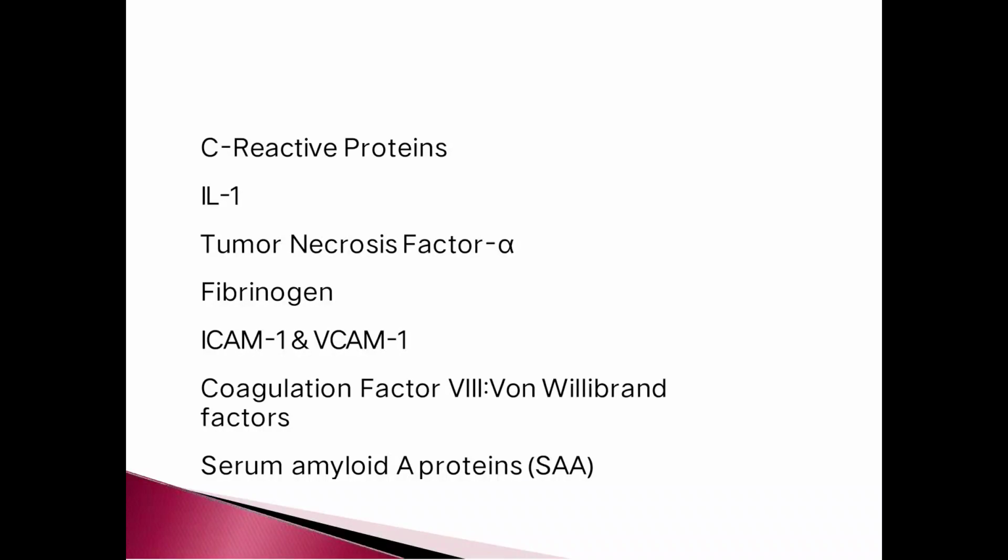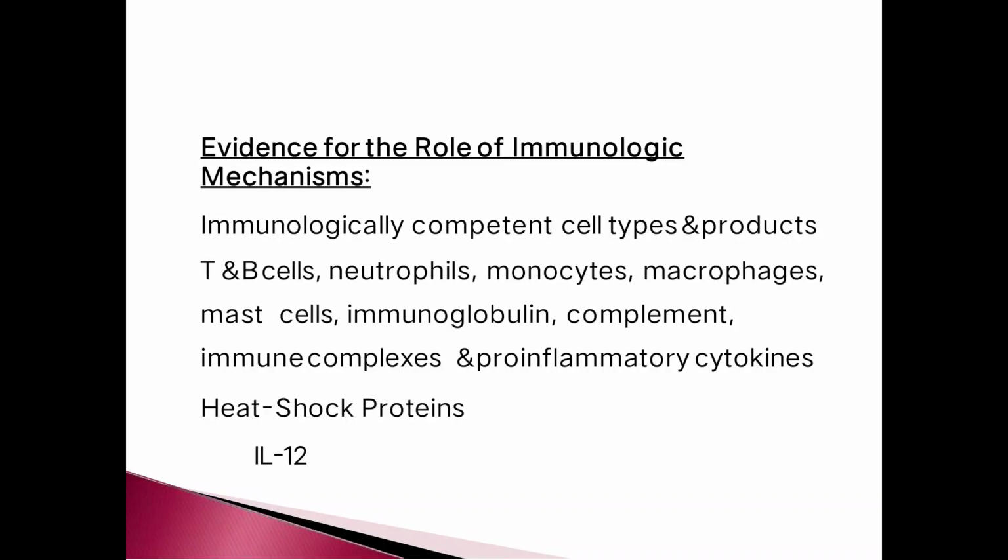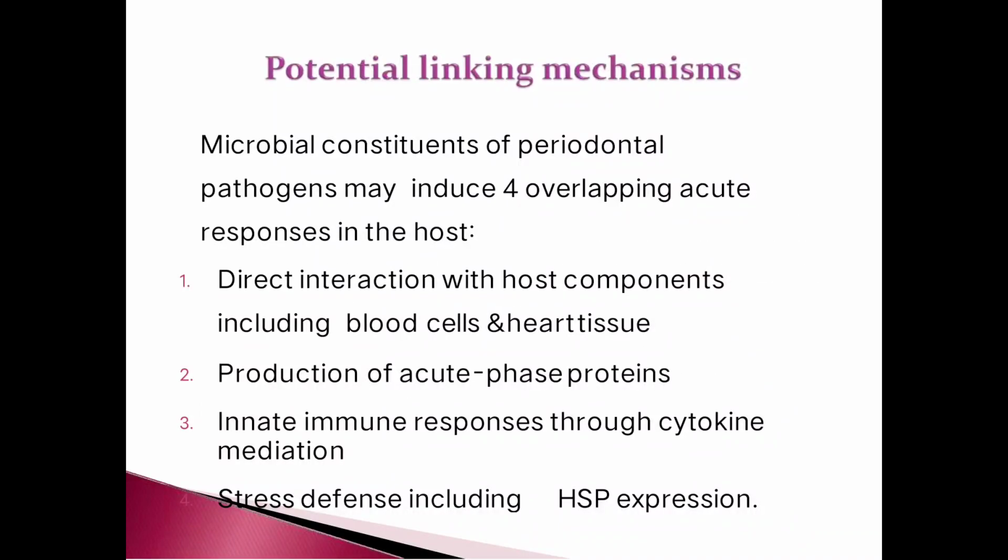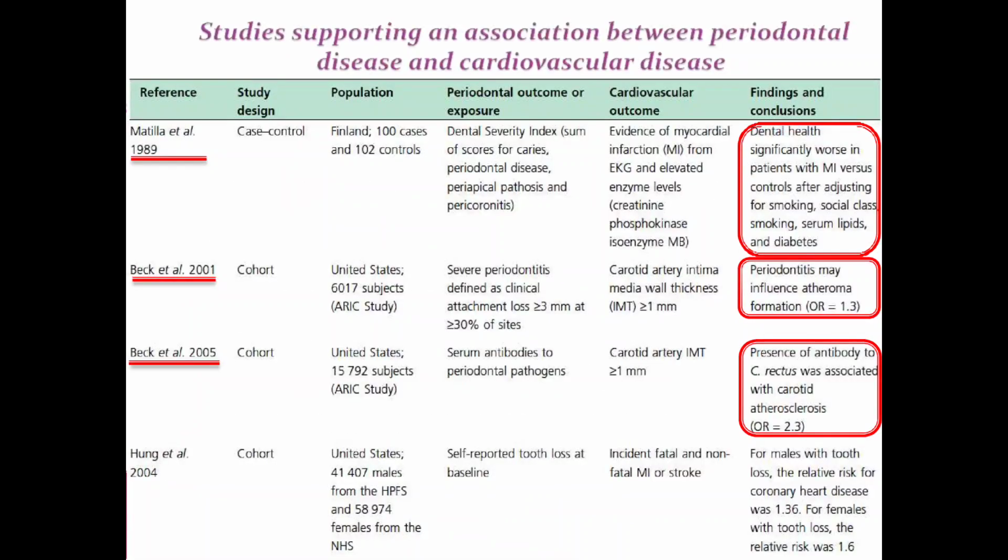serum amyloid A proteins. Evidence for the role of immunologic mechanisms. Immunologically competent cell types and products: T and B cells, neutrophils, monocytes, macrophages, mast cells, immunoglobulin, complement, immune complexes, pro-inflammatory cytokines, heat shock proteins, interleukin 12. Potential linking mechanism: microbial constituents of periodontal pathogens may induce 4 overlapping acute responses in the host. Direct interaction with host components including blood cells and heart tissue. Production of acute phase proteins. Innate immune response through cytokine mediators and stress defense including HSP expression.